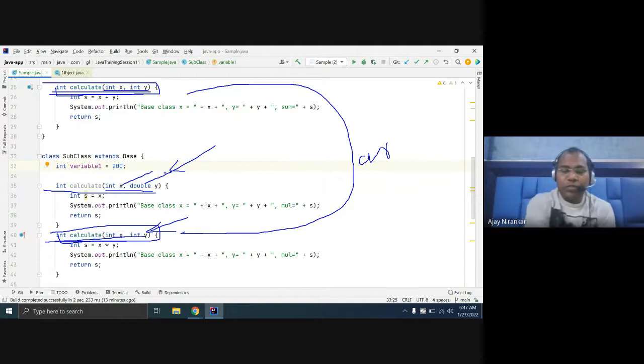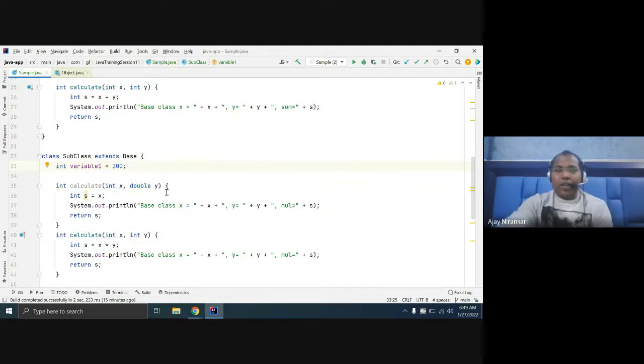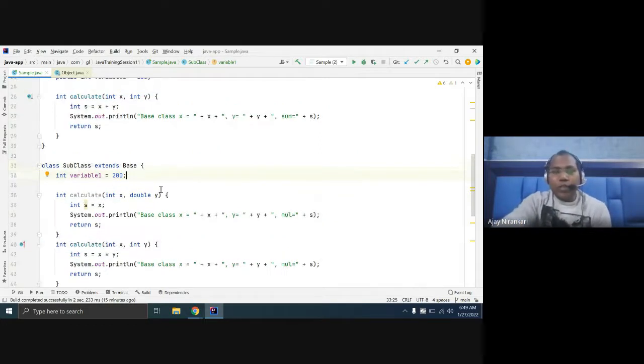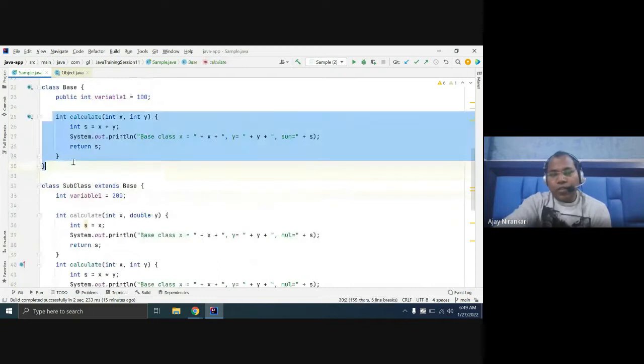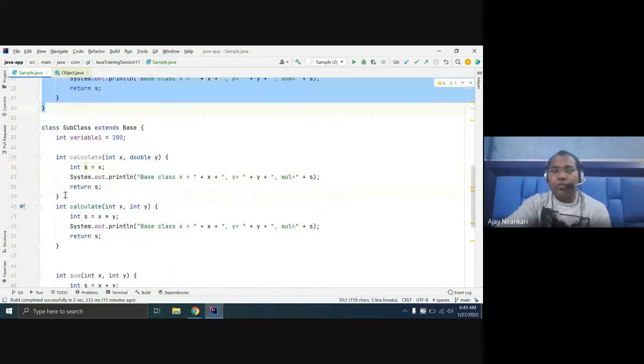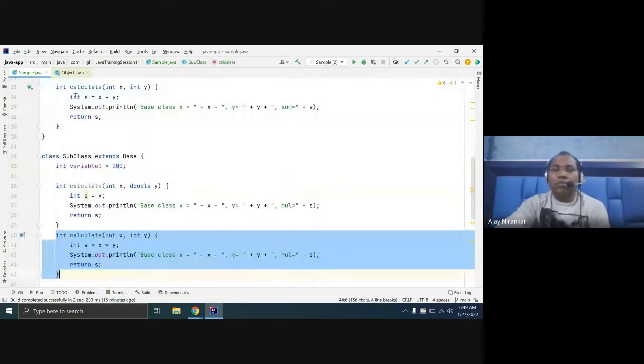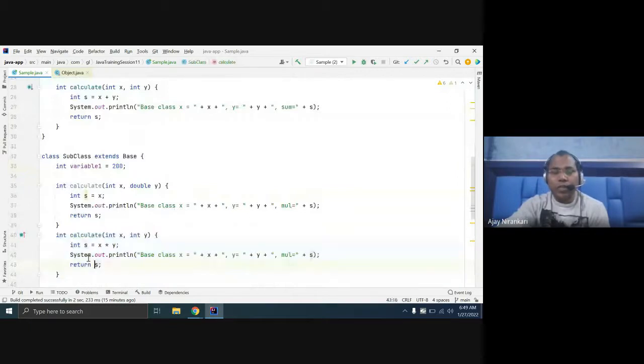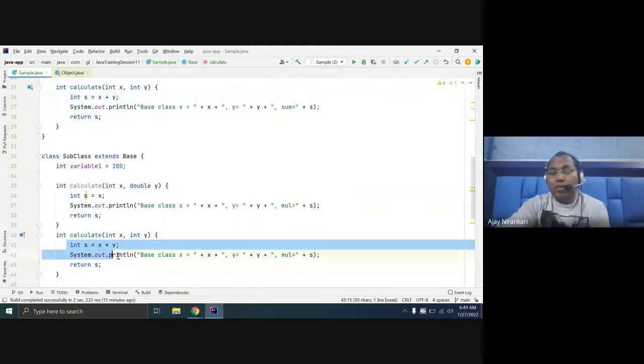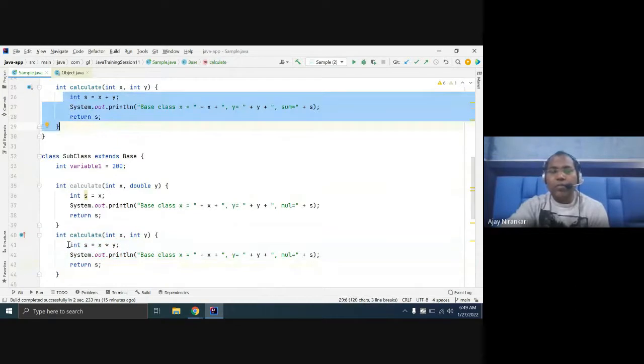Please be sure: whenever you write the same function inside your subclass, you are overriding. Overriding means you just want to change the definition or logic. Here I want addition, here I want multiplication. So whenever you want to just change the logic, you need to override.